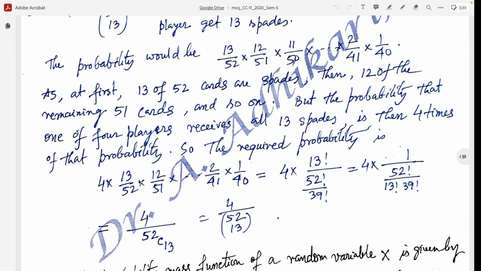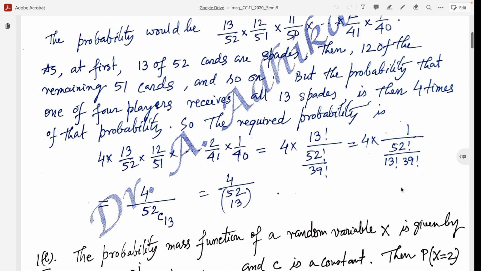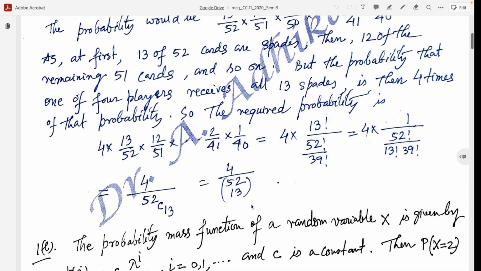So this is equal to 4 × (13 × 12 × ... × 2 × 1, which is factorial 13) / (52 × 51 × ... × 41 × 40, which is factorial 52 / factorial 39). So we get 4 × factorial 13 × factorial 39 / factorial 52, and so 4 / 52C13 is the correct answer.